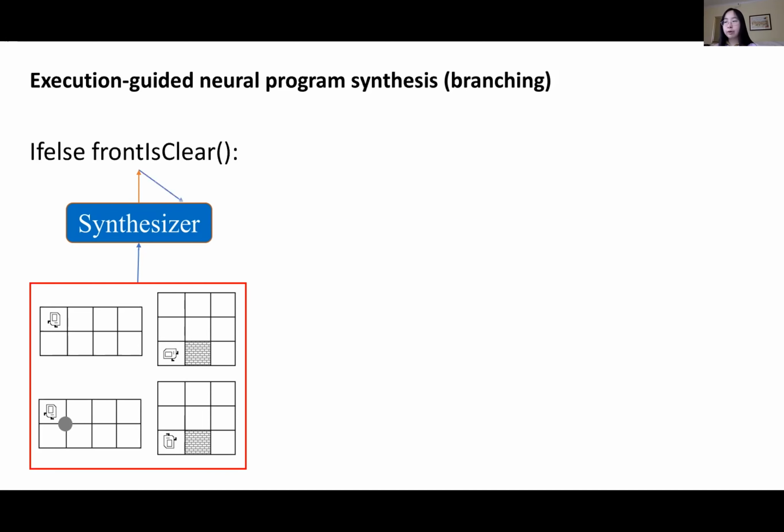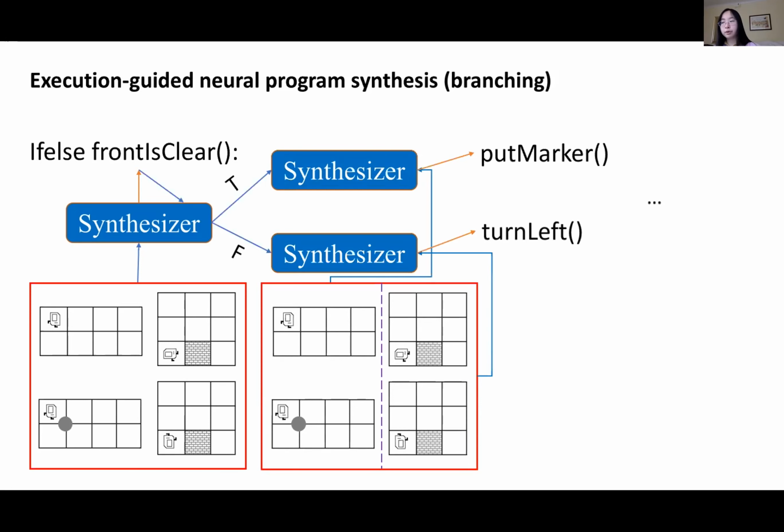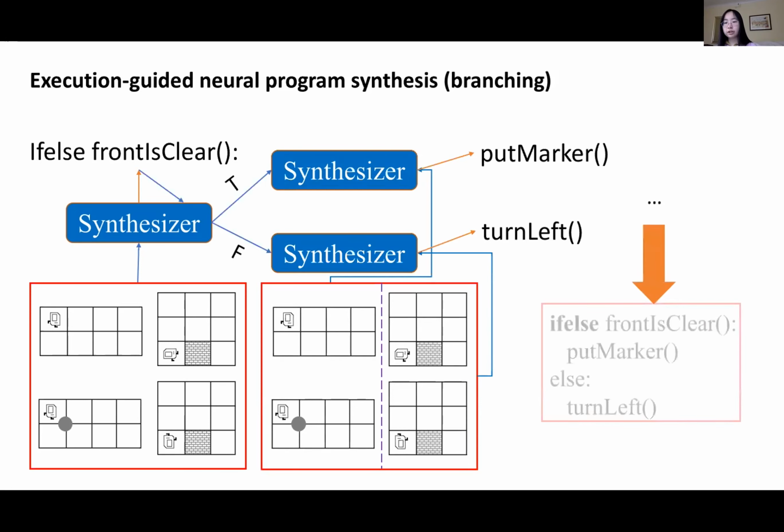Therefore, in our execution-guided synthesis framework, when an if condition is generated, the model first evaluates the condition and splits the examples into two sets, then synthesizes the true and the false branches using the corresponding subsets, and finally combines the two branches together. In this way, we make better use of the program's semantic meaning to guide the synthesis process.